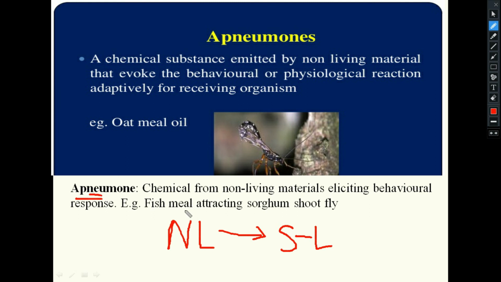Just like a fish meal trap. Fish meal, that is dead fish, will attract the sorghum shoot fly. You can use it for pest management, that is a different issue, but this is the concept of apneumone. Non-living things produce some chemical which triggers some behavior in the receiving living organism.